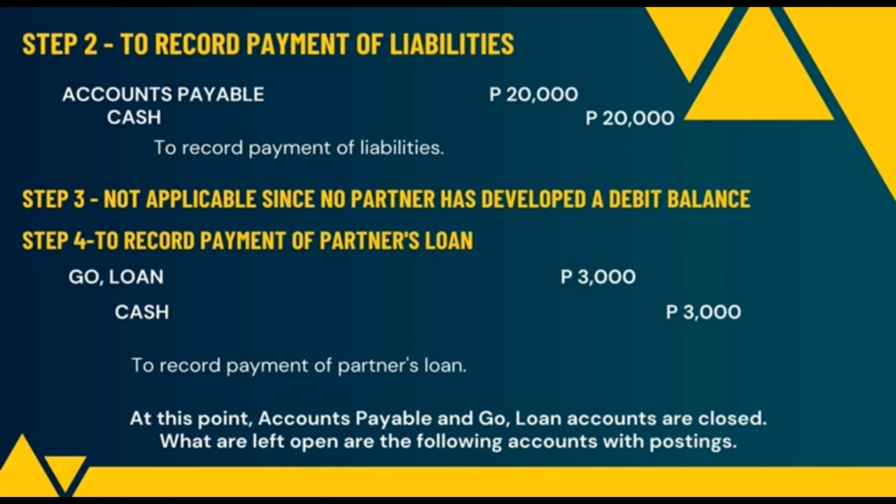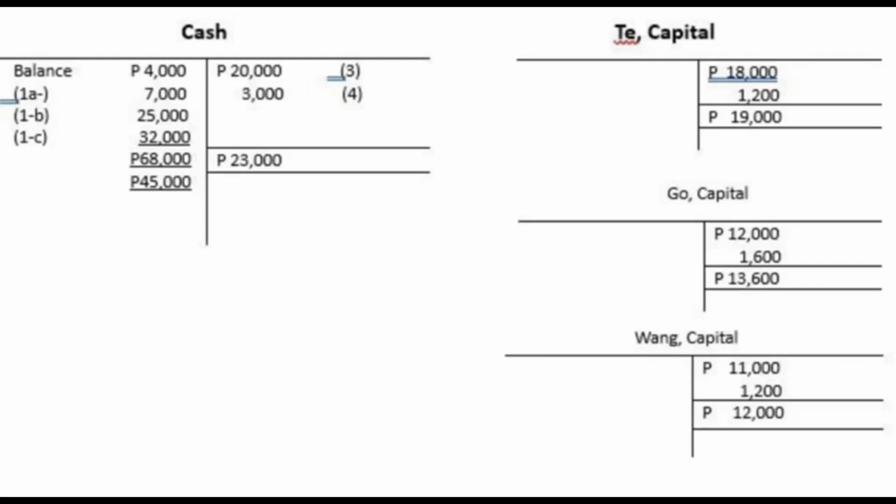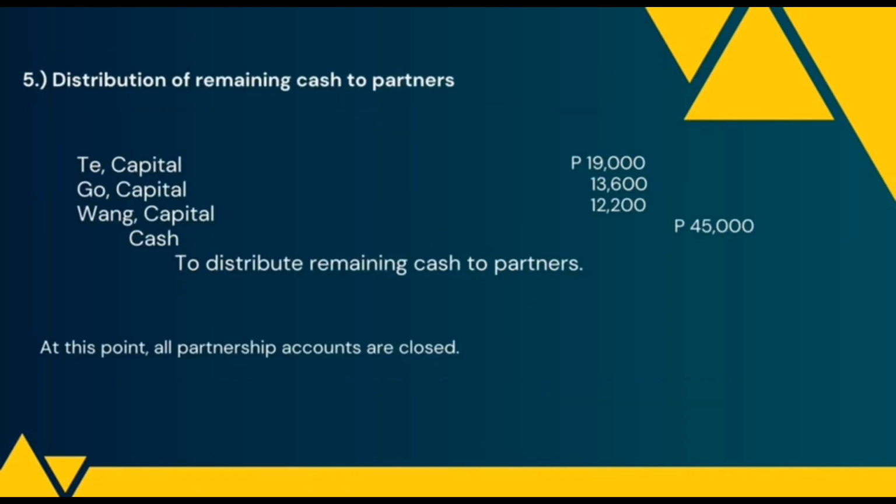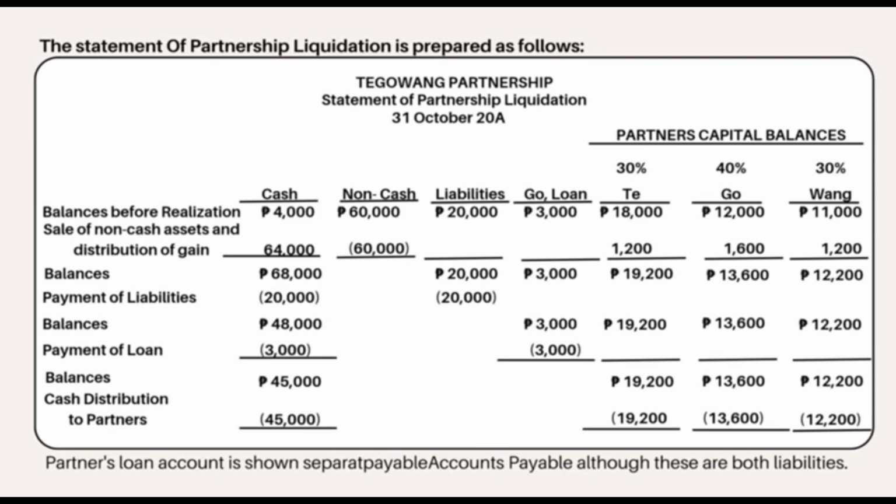Step 2, to record payment of liabilities. Step 3 is not applicable since no partner has developed a debit balance. Step 4, to record payment of partner's loan. Analysis. Distribution of remaining cash to partners. Look at this table.